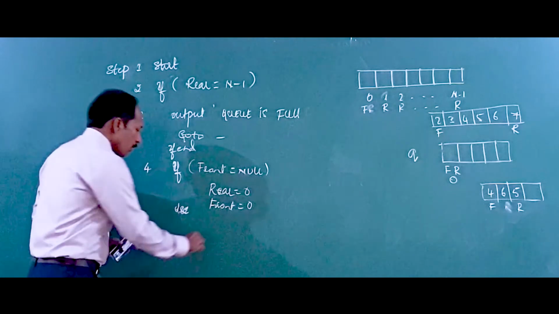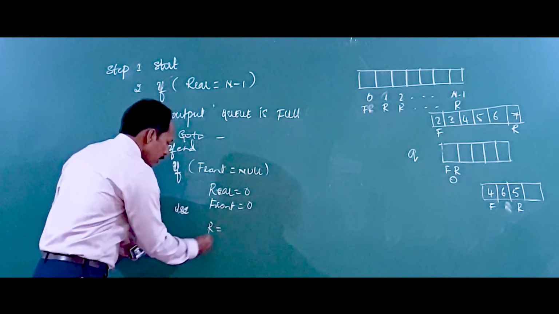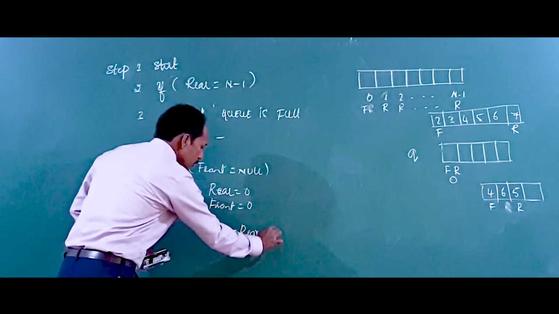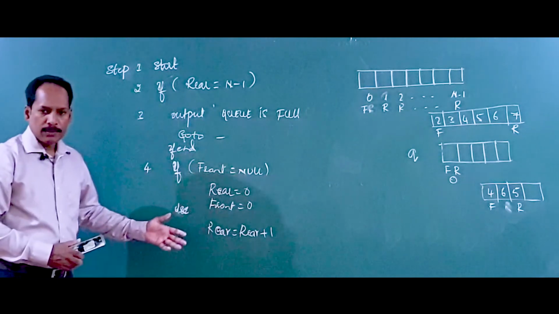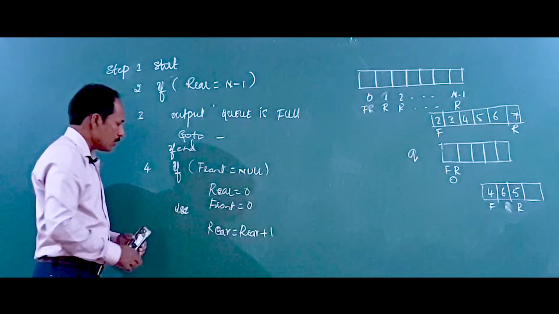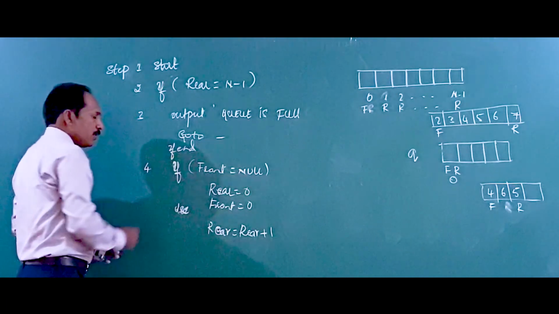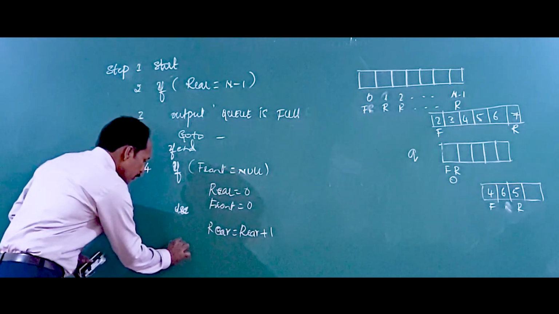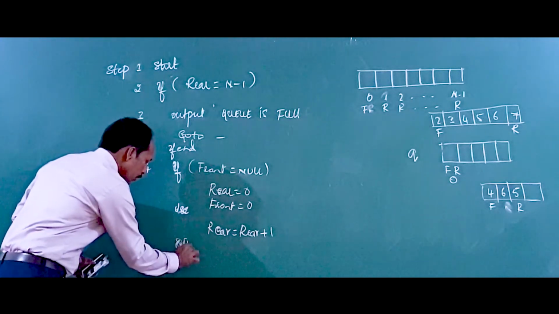Then what we do is rear equals rear plus 1. This is where we add the new element. After choosing the proper position of rear, we add the item at Q of rear.